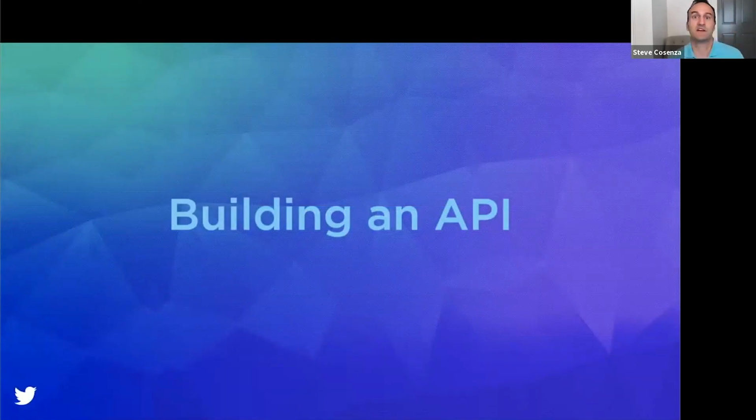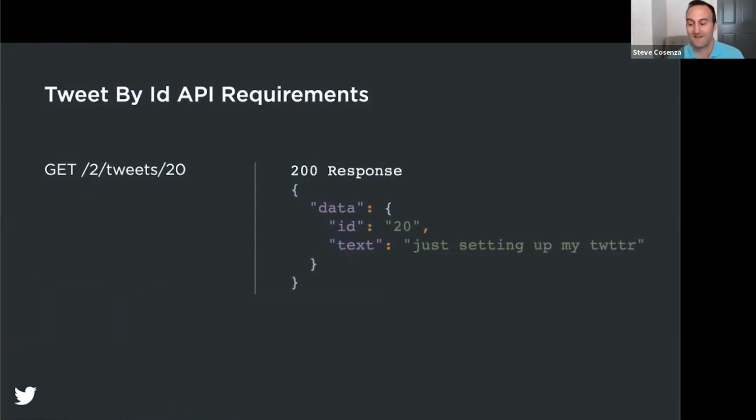So now that I've discussed the history of the Twitter APIs and high-level goals and design of the platform, let's walk through an end-to-end example. The requirements from our product manager are as follows. We must handle an HTTP GET request to /2/tweets that contains a single tweet ID in the path. If the request is ill-formed, return a 400. Otherwise, return an HTTP 200 with a JSON response that has a default ID tweet field and a default text field.